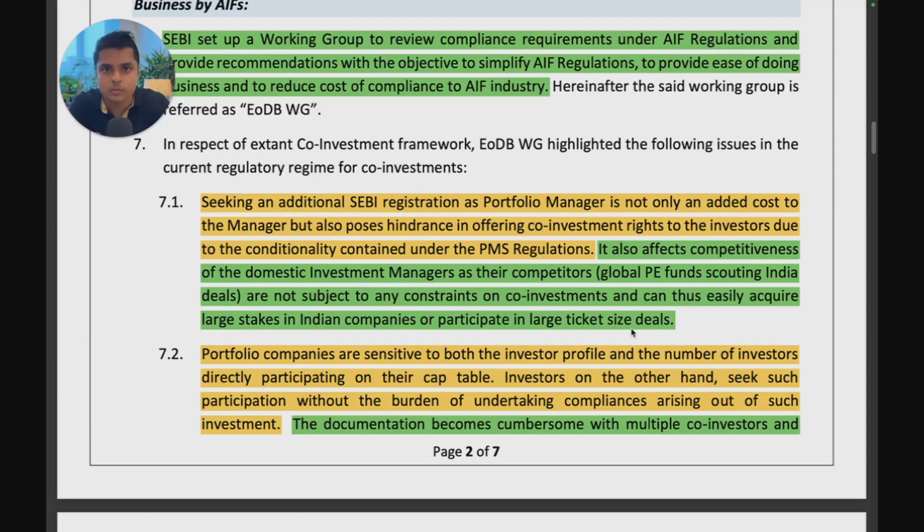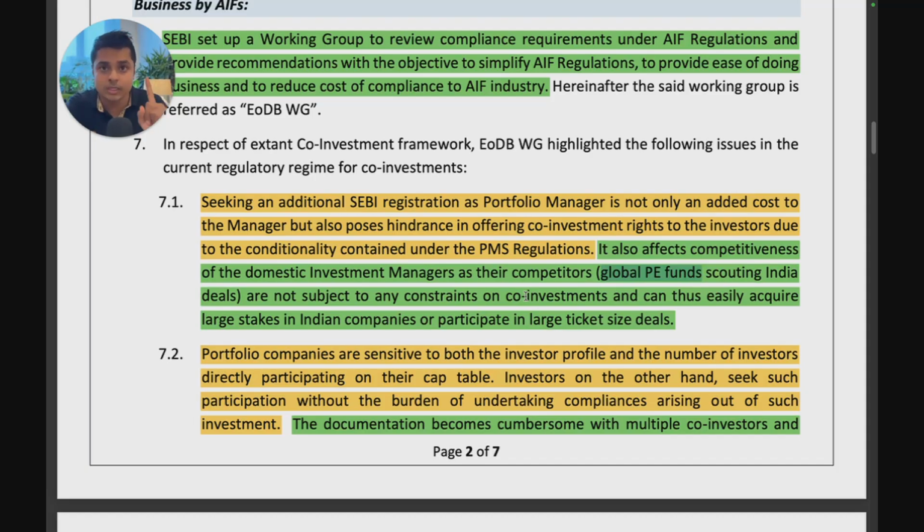They don't need to be a co-investment portfolio manager there. So they can come in to Indian companies and get large stakes. The only difference would be, for a foreign fund or a global PE fund that invests in India, they would have to comply with FEMA. But say the investment is FEMA neutral, like it's equal for a foreign investor and a domestic investor, 100% automatic route FDI type of investment, then the global PE funds would have an upper hand, because they would be able to offer easier compliance to their investors, as they don't have to do the CPMS, etc.